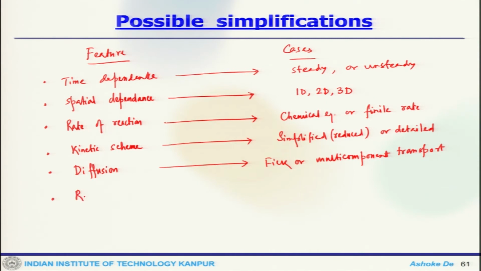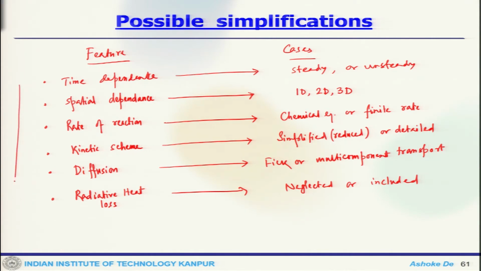And finally, if you have radiative heat loss, this can be either neglected in most of the cases or included. So you can have certain features, and accordingly you can simplify the cases. That is why it allows you to do some sort of simplification.